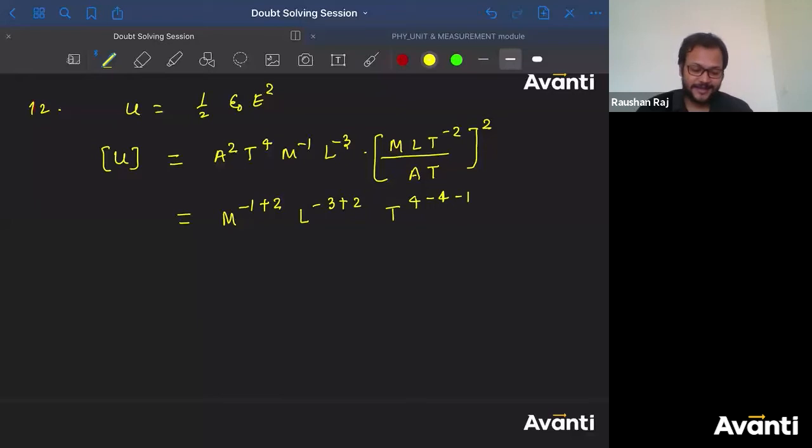Ritvika, I think we are past that. Half क्या है? Half is a dimensionless constant. I'm talking about dimensional formula. So why should we consider this half here? Half is a dimensionless constant. That's it. Anyway, so T to the power 4, T to the power क्या मिला इधर बच्चा लोग? यहाँ पे minus 4 and here minus 1.